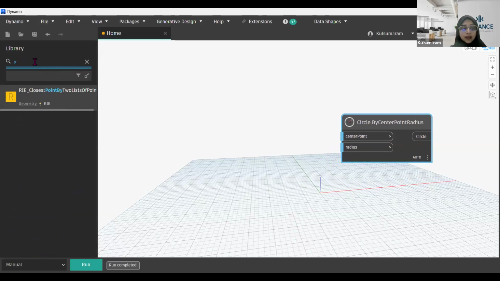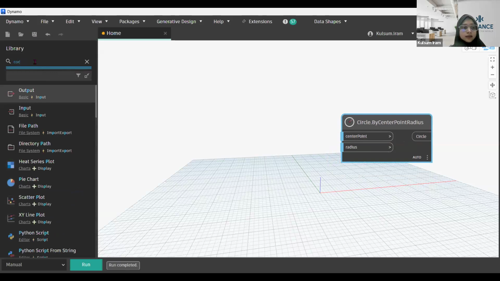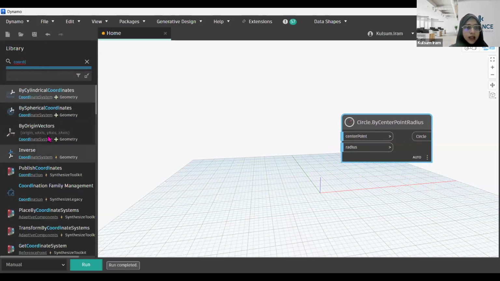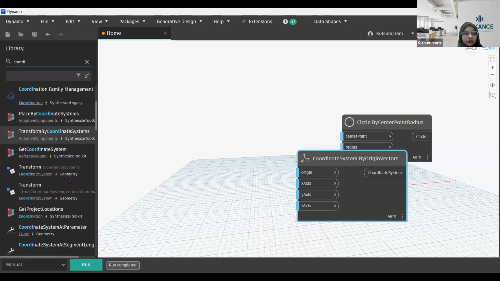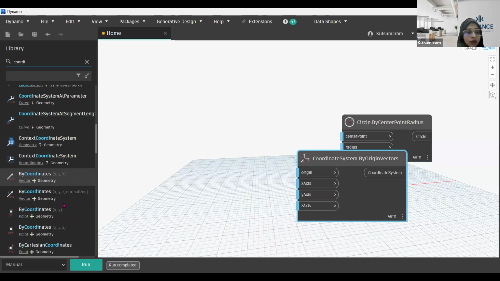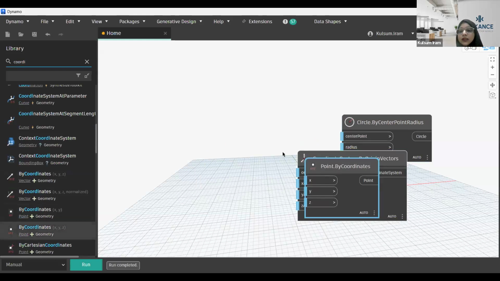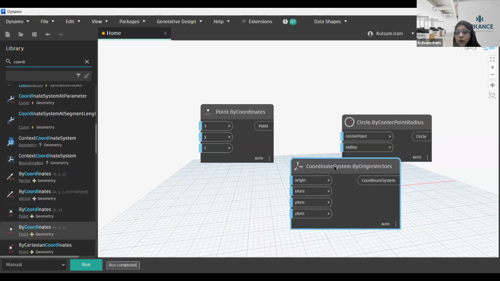Okay, it is not getting selected, just a moment, let me search for it. Okay, so we have coordinates. Let me use this coordinate system. I'm just going to find a coordinate node in which I can select x, y, and z. I'll select this one. This is the Point by Coordinates node, which will help me place a point, and it will also let me choose the values of x, y, z all at once.